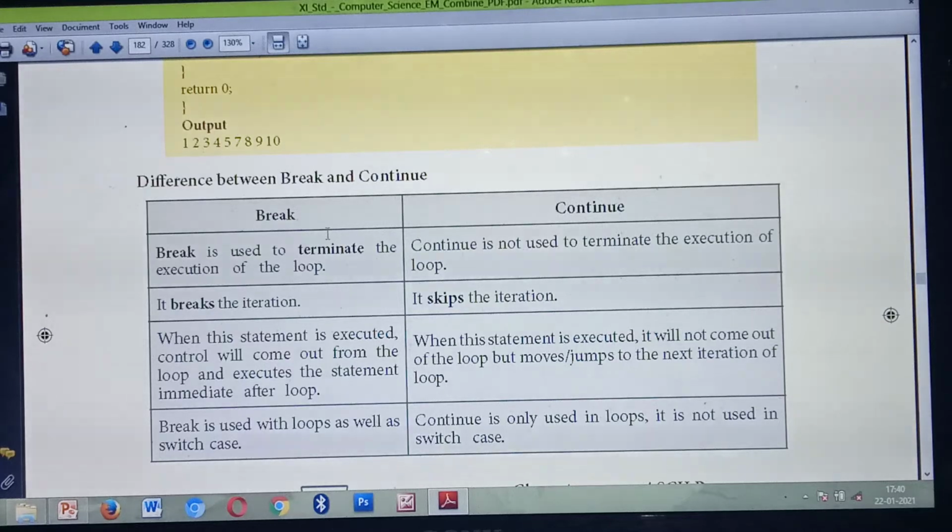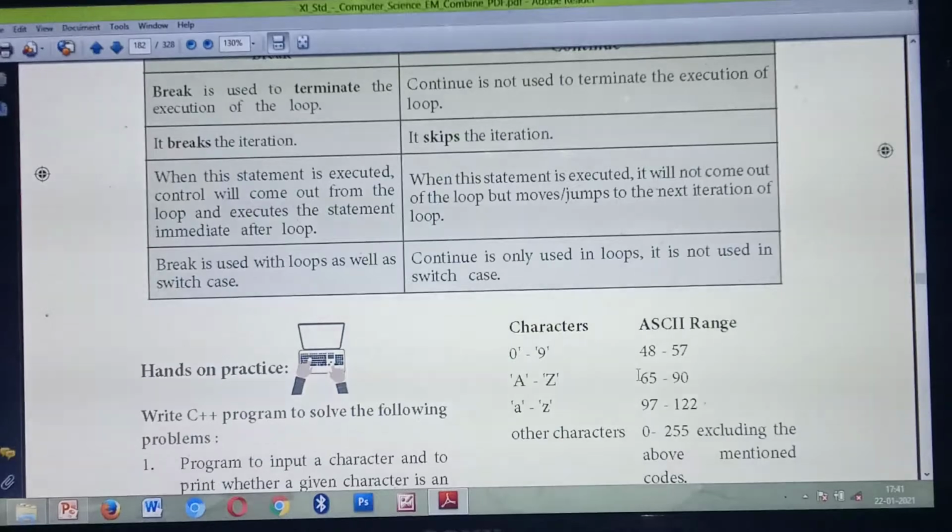Here the break statement you can use in loops as well as switch case. Understood? But the continue statement is used only in loops. In switch case you can't use the continue statement, only in loops alone. Very, very important question: the difference between break statement and continue statement. Up to this, the chapter will get over. This chapter is very, very important.